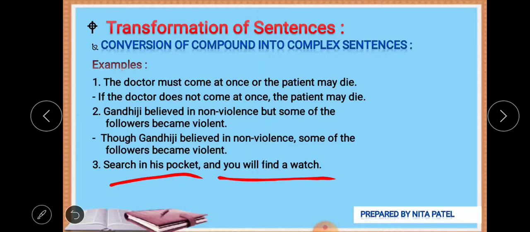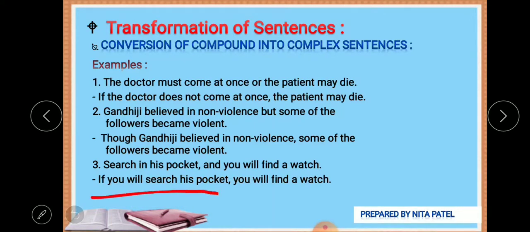That means it is a condition: if you don't search, then you will not find. So you have to search. If you search his pocket, you will find a watch.